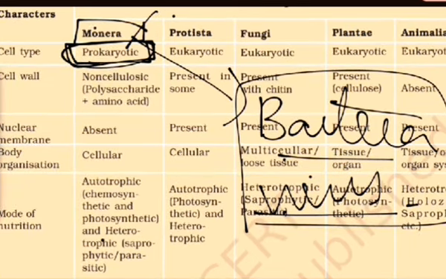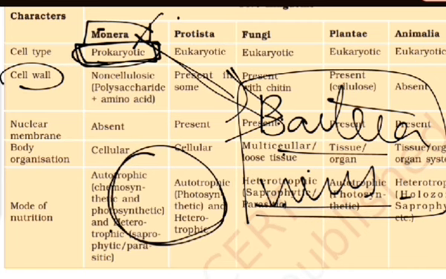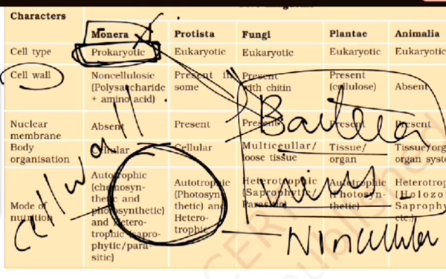And in Monera, the organisms which are prokaryotic also have a cell wall. What is the cell wall? This is a cell, right? And the outermost layer is called the cell wall. This cell wall is non-cellulosic, as there is no cellulose present.